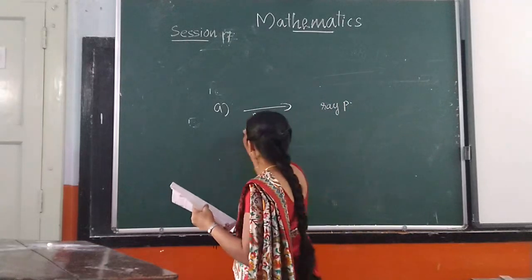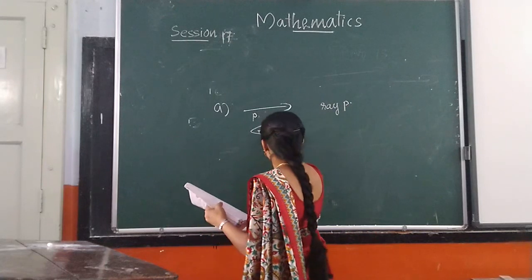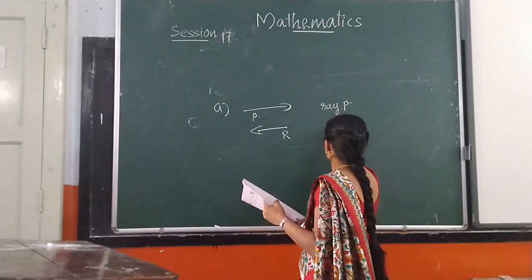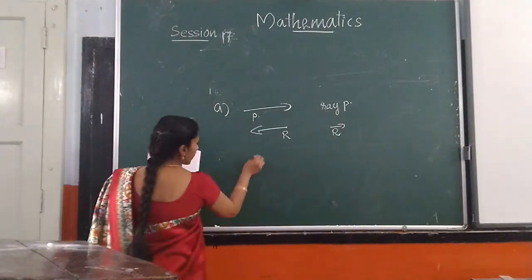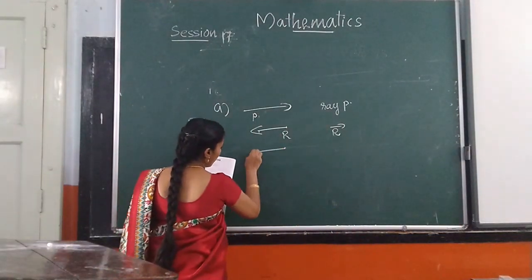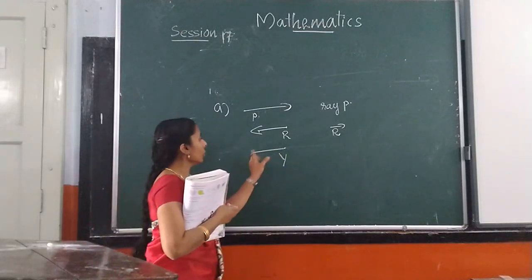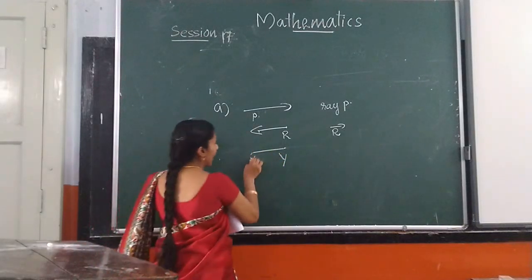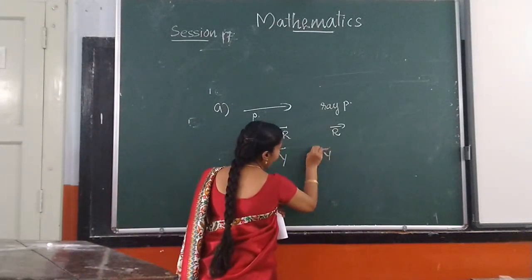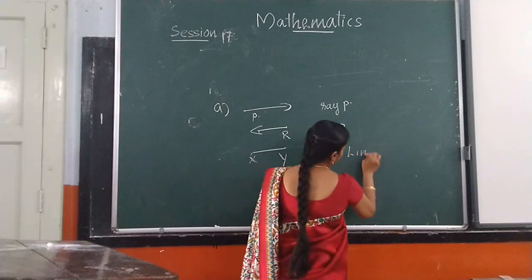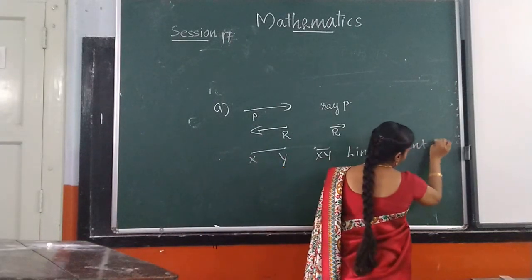Next one, question B. Ray R. Next one, question C. That is a line segment. It has two end points, so it is line segment XY. Both ways we can write line segment XY.